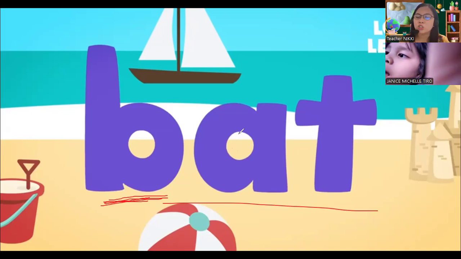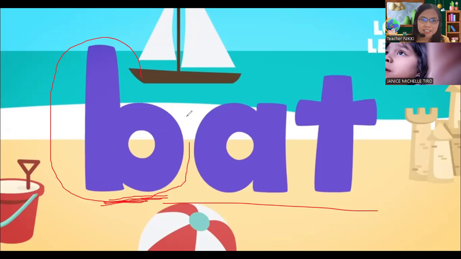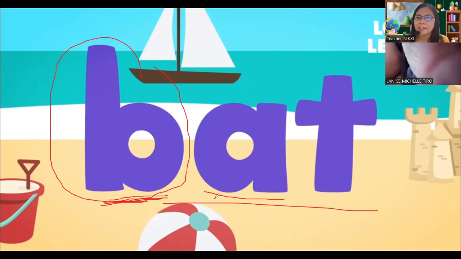Look at the letters. Look at the word. B, at. This one, this is letter B, and it says b. How about the second letter, the letter that is in the middle? This is letter A, and it says ah.